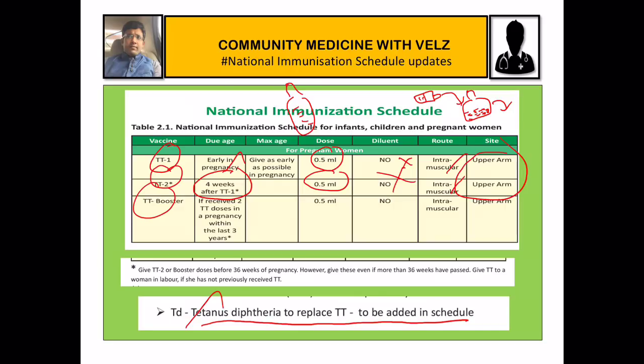So for a mother, for example, who has delivered a baby only last year, in this case she need not have 2 doses of TT in the next pregnancy. For her, 1 dose of TT, that is 1 TT booster, is enough. See here, if a mother has received 2 doses of TT in a pregnancy within the last 3 years, then 1 TT booster is enough.